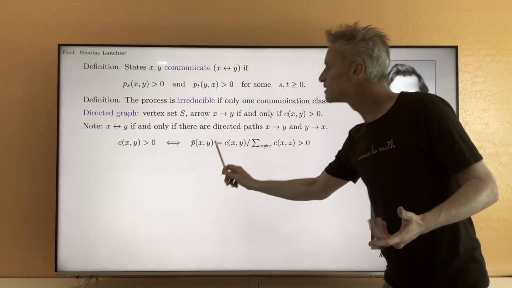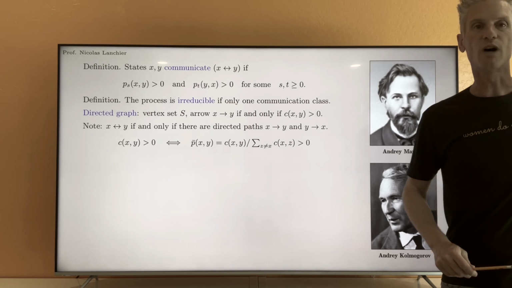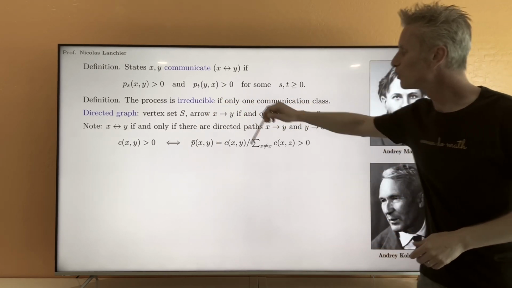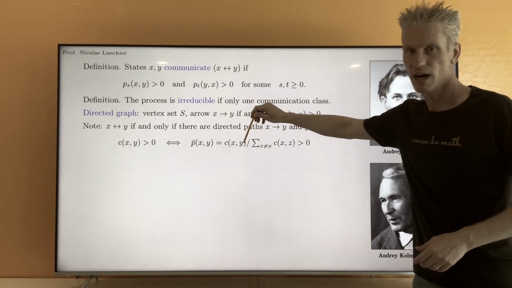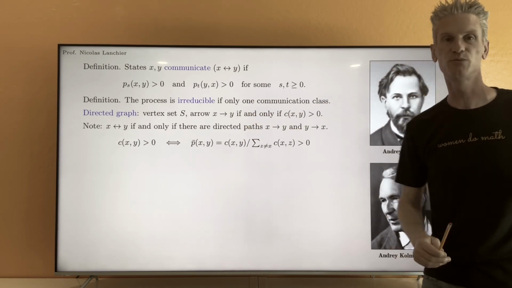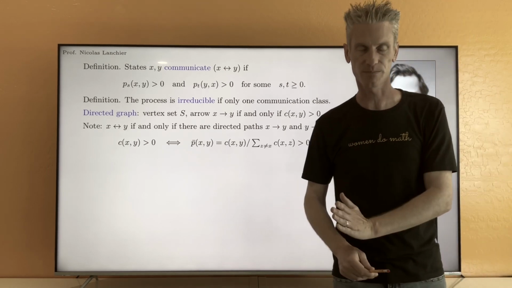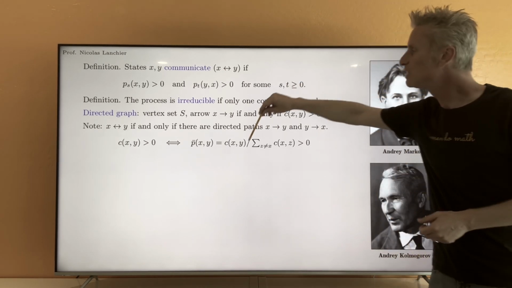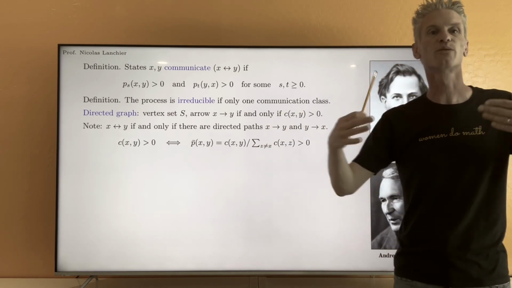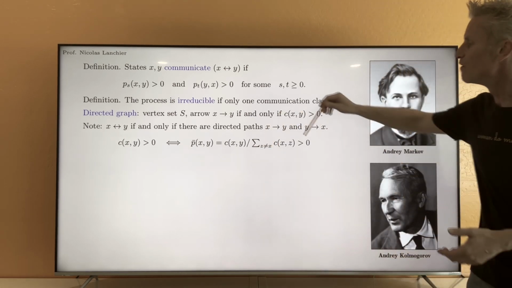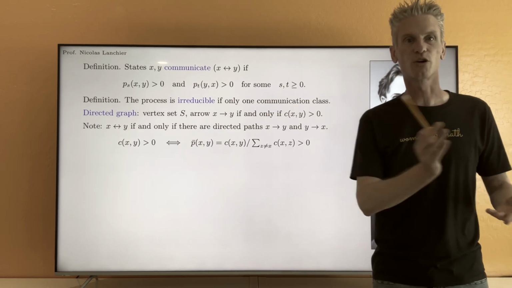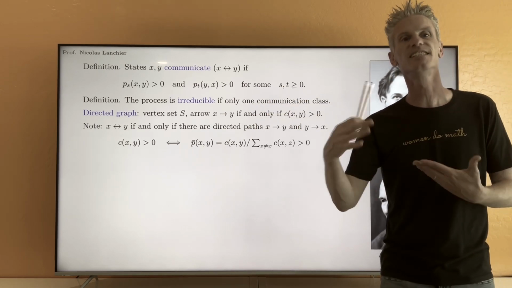So this probability, this is what we proved at the beginning of this video, is equal to the rate at which we jump from x to y, divided by this sum, which is exactly the rate at which we jump from state x. Now, because we assume that our continuous time Markov chain is a conservative system, this sum here is in fact finite. The rate at which we jump from state x is finite.